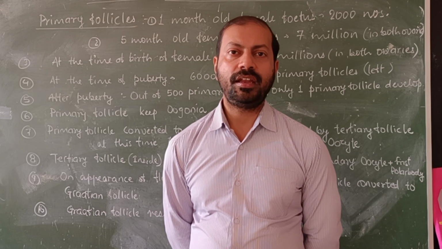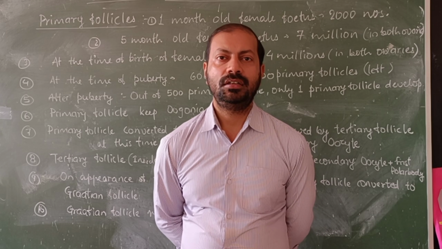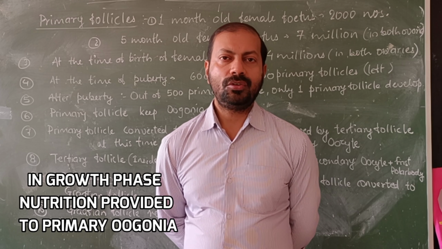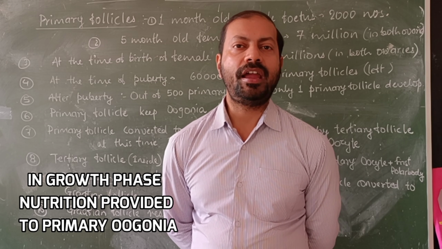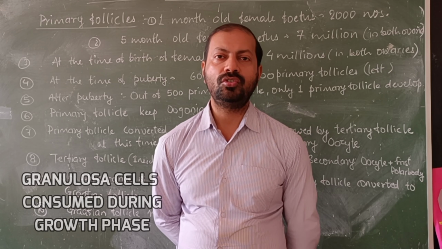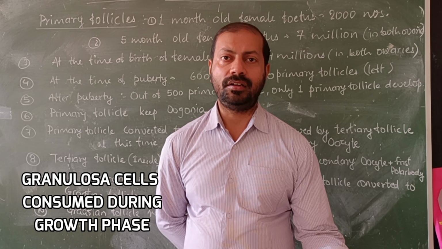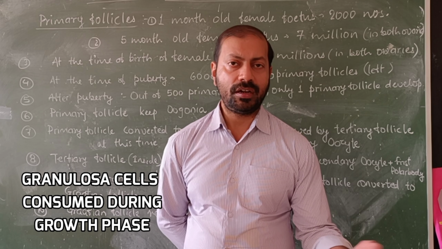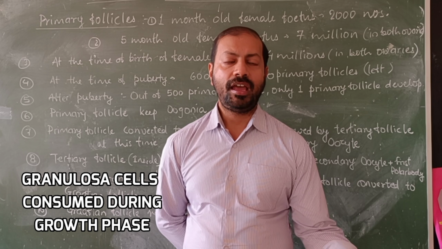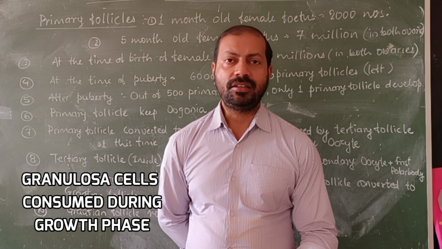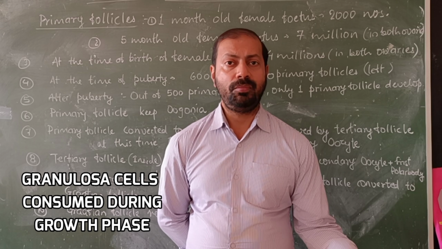As we know, the second stage of oogenesis is the growth phase. Now, one question strikes our mind: what is the role of these granulosa cells? Actually, when the growth phase starts and the oogonia convert to the primary oocyte, as I have told you, the oogonium is a small diploid cell and the primary oocyte is a large diploid cell.